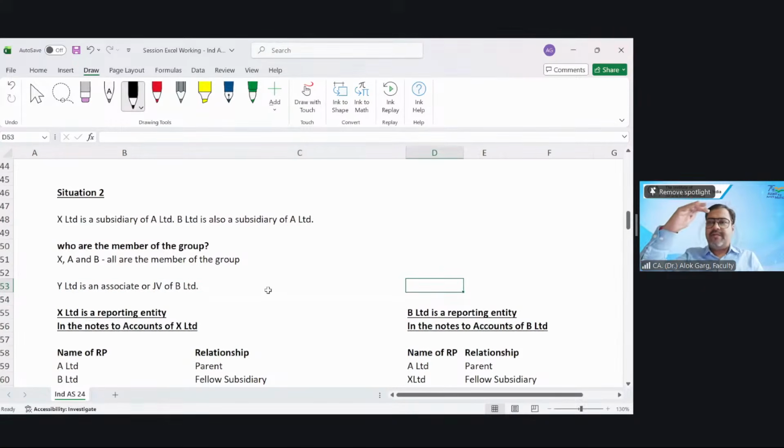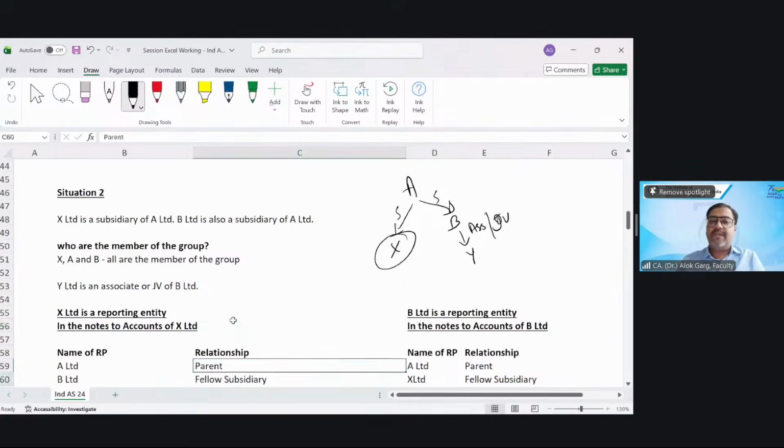So in this case, if X is a reporting entity, who are the related parties?